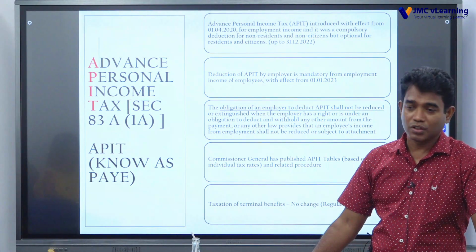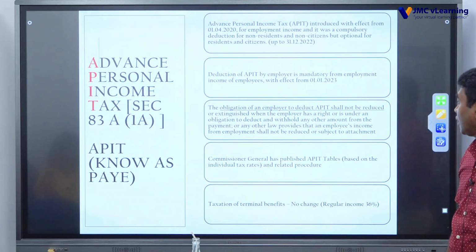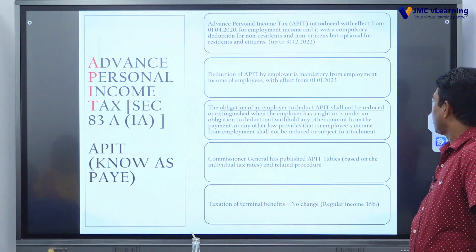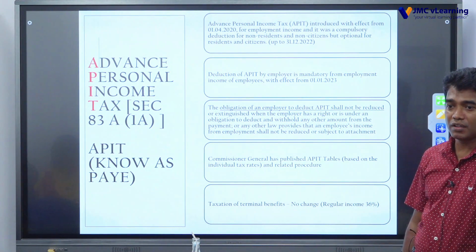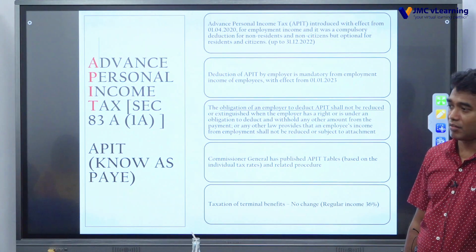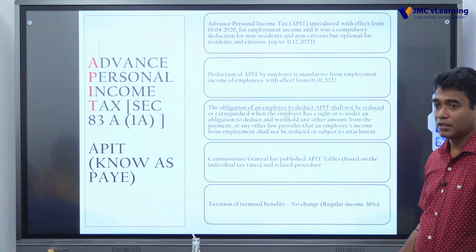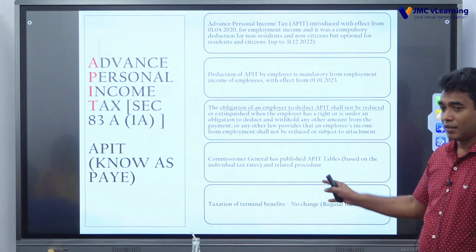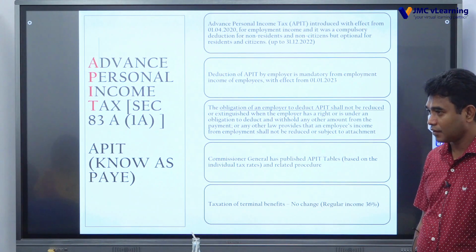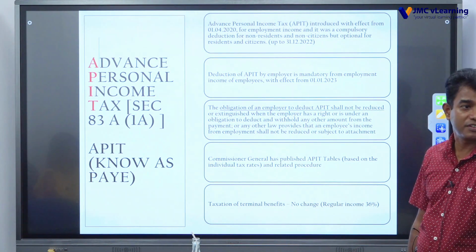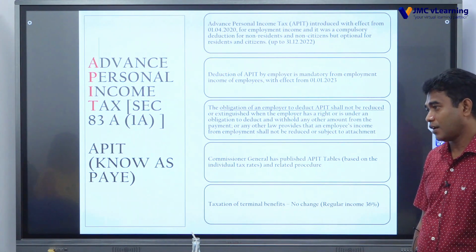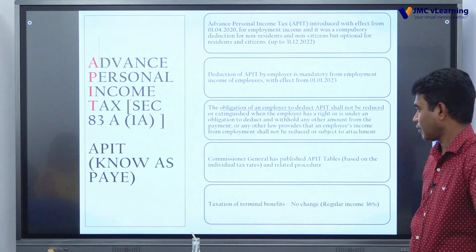So there is no such obligation on the employer, but the priority should be given to deducting tax. The first thing he has to deduct is tax. The employer's obligation to deduct shall not be reduced. He cannot escape or reduce it because of any other law. That means the tax law is more powerful. It supersedes the other law. So the employer has to deduct APIT and remit.